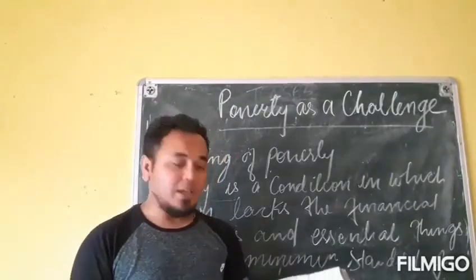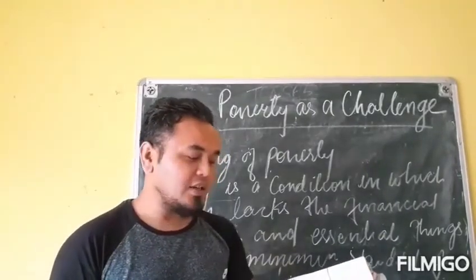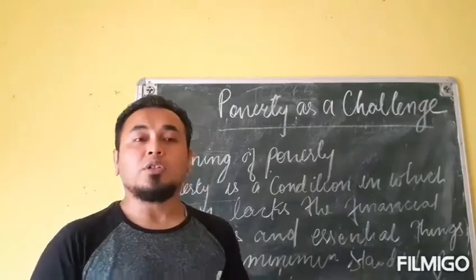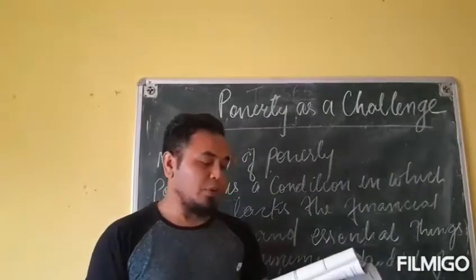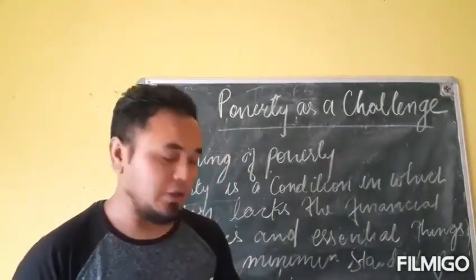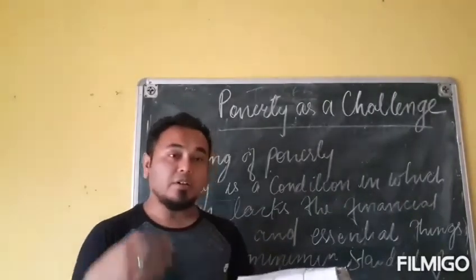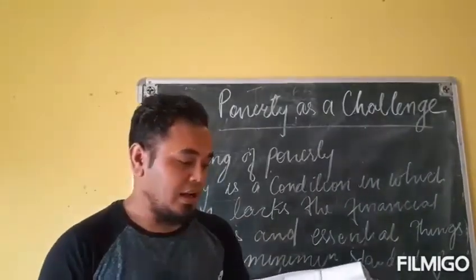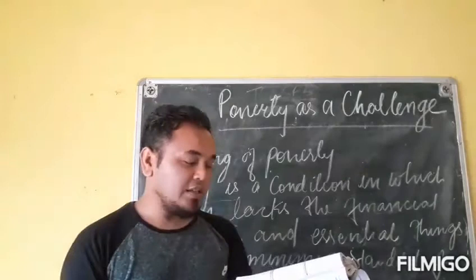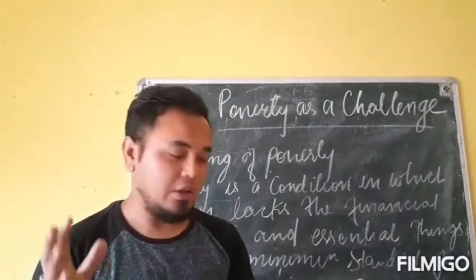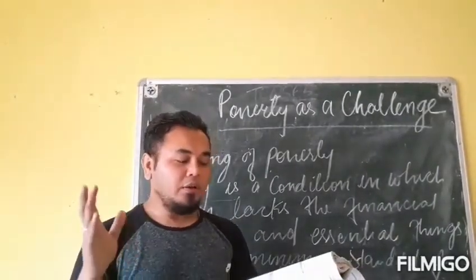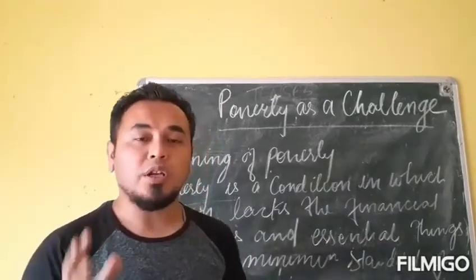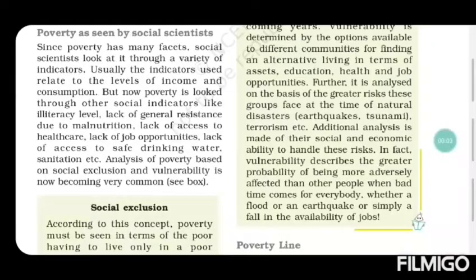This means India has the largest single concentration of poor in the world.